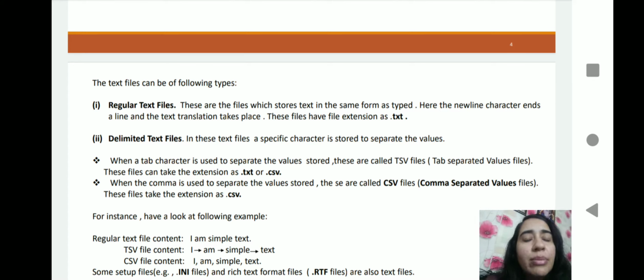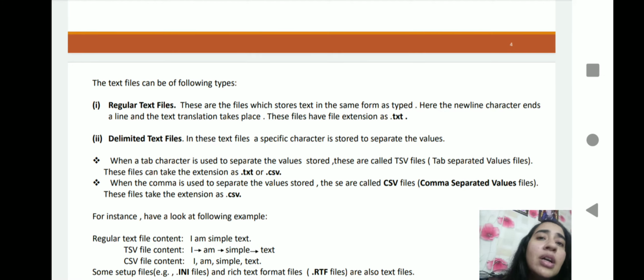A delimited text file means a file in which we have a special delimiter which separates the values, like a tab, or comma, or semicolon. It is up to you which separator you are going to use. The default separator in the case of a delimited text file is the tab key.